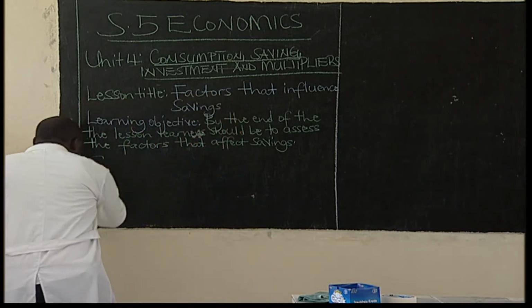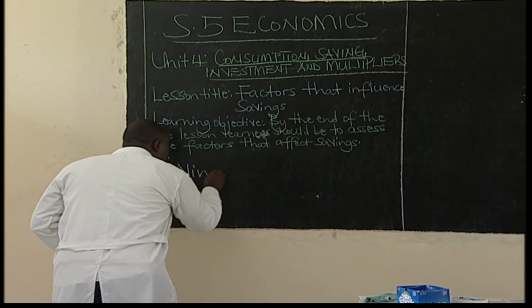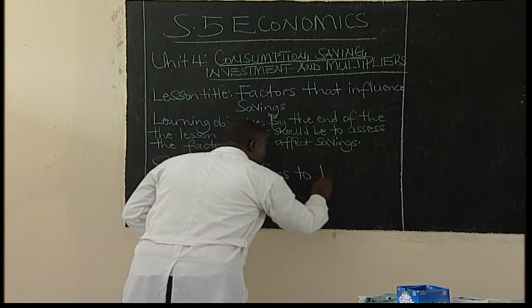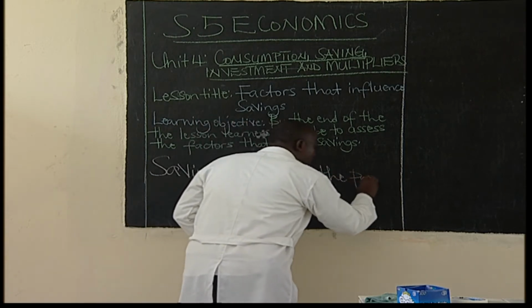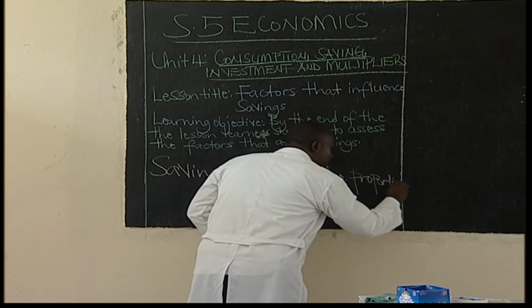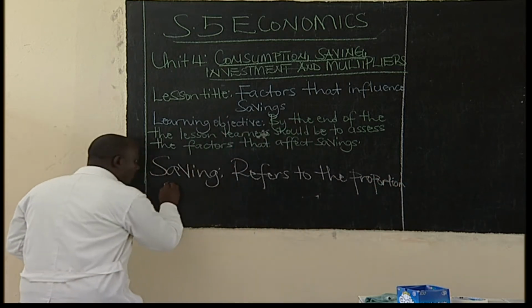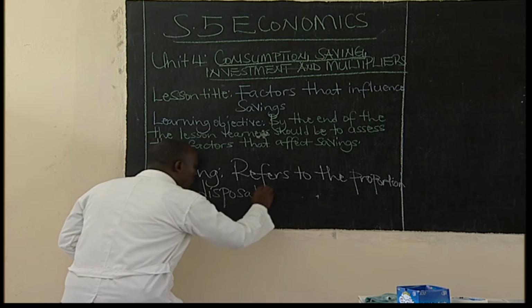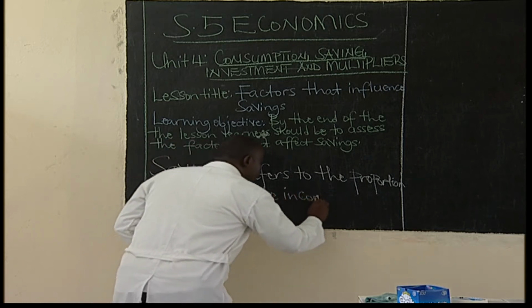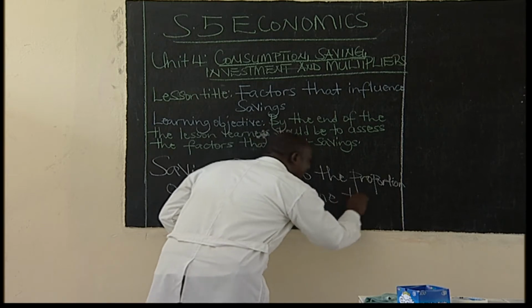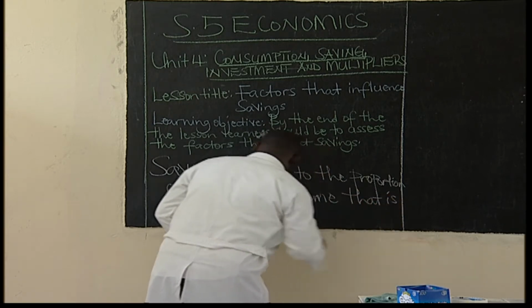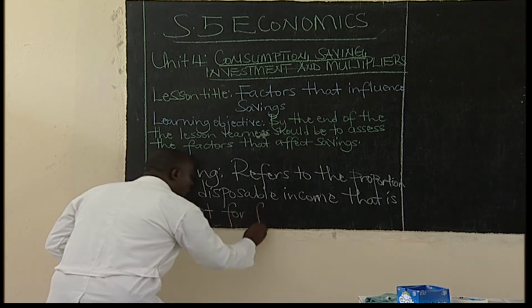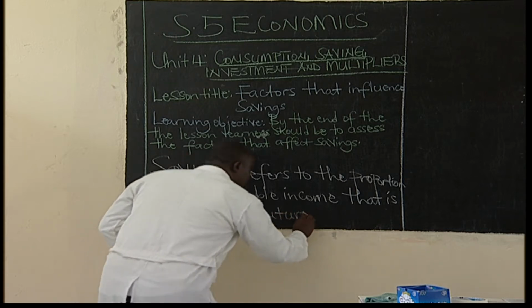Saving refers to the proportion of the disposable income that is kept for future use.